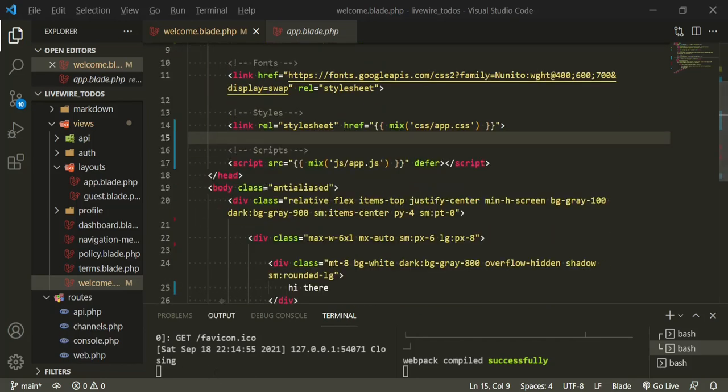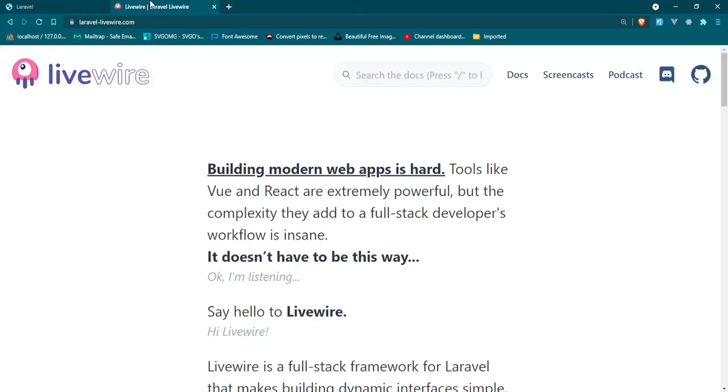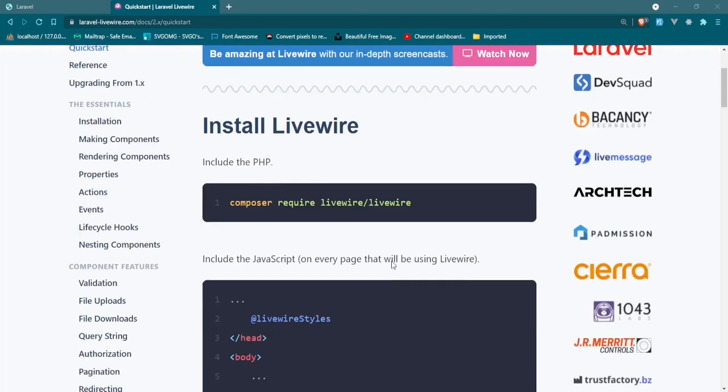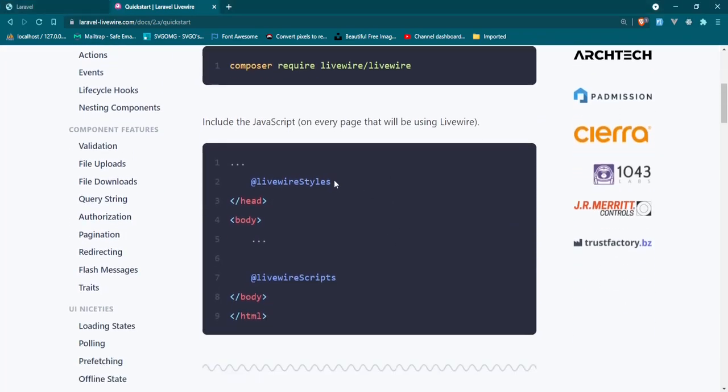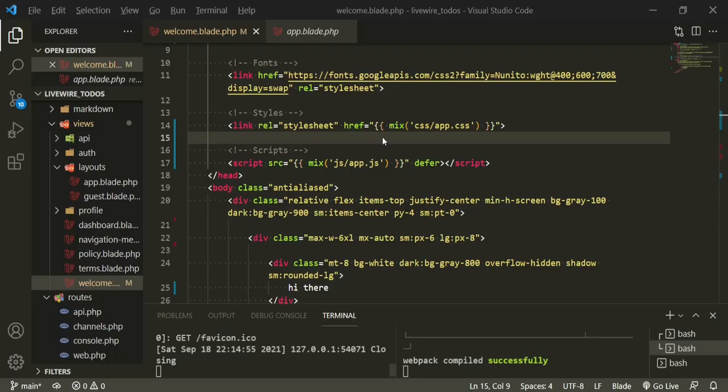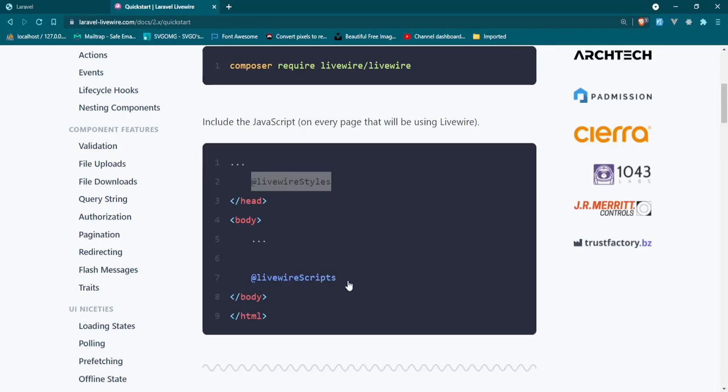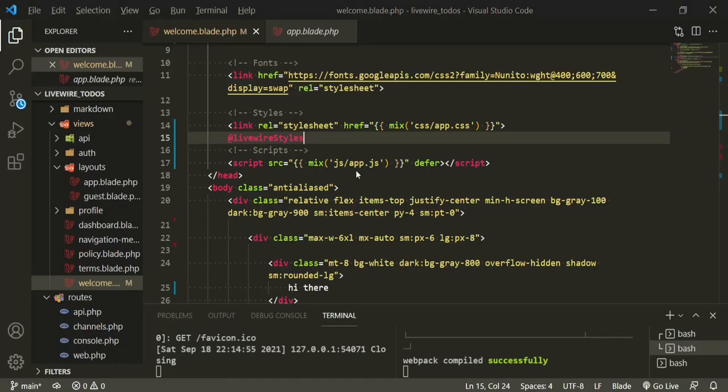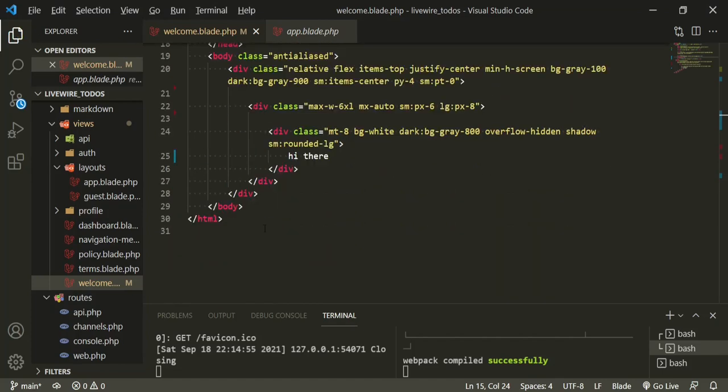Before we can actually start using Livewire in here, there are a couple of things that we do need to bring in. So if we head over to the Livewire documentation, let's go to the docs, and we don't need to require any of this stuff, but we do need to have this Livewire styles, put it under here, on this page. And then we also need the scripts at the bottom of the body tag. So right in here is fine. And we are going to end up putting our components right in here.